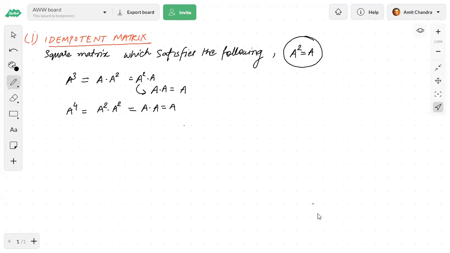Okay, now the example for this matrix: find whether the matrix A, with rows 2 minus 2 minus 4, minus 1 3 4, and 1 minus 2 minus 3, is idempotent in nature. Show or prove that this is idempotent.